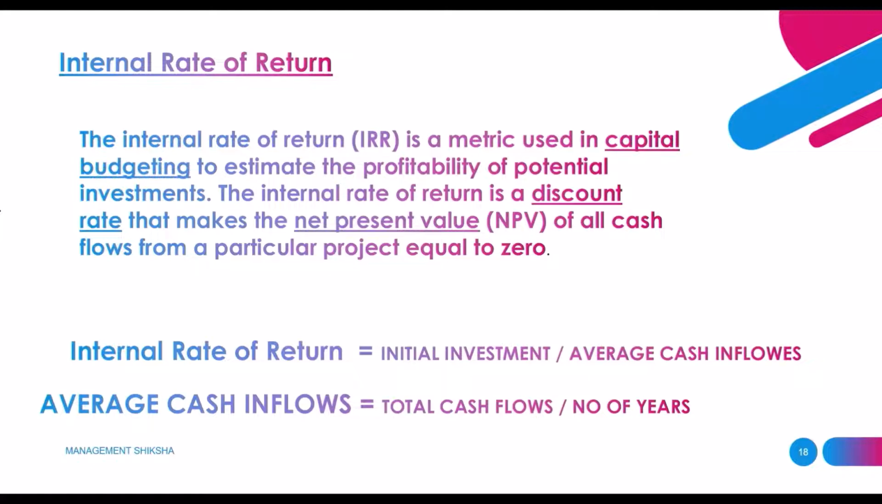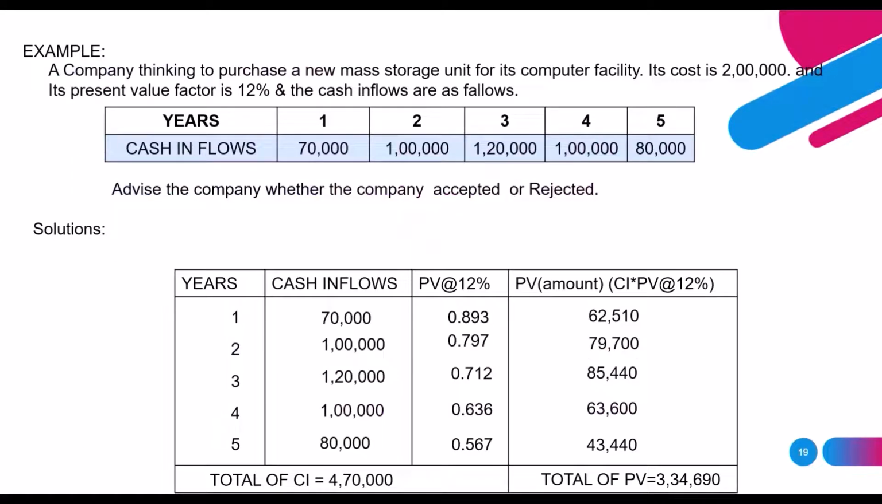Let me take one example which we already did in net present value. The same example, where we already calculated the net present value. Based on this same problem, we want to calculate the internal rate of return. For this we need the initial investment, which is 2 lakhs in the question. Next we need the cash inflows for 5 years. The total of cash inflows is 4,70,000.